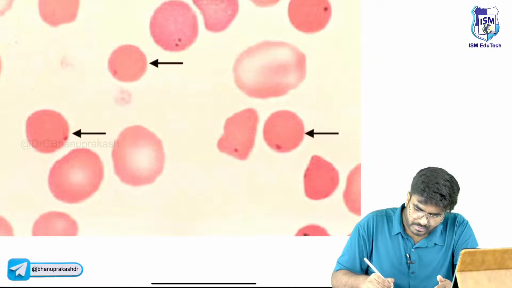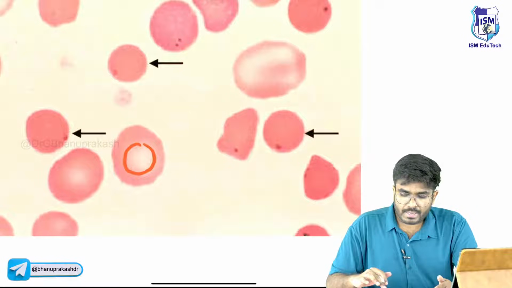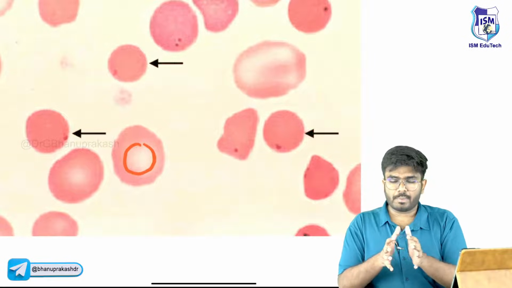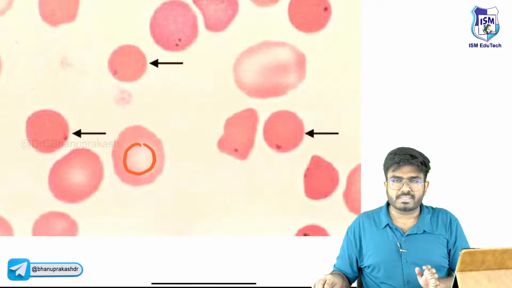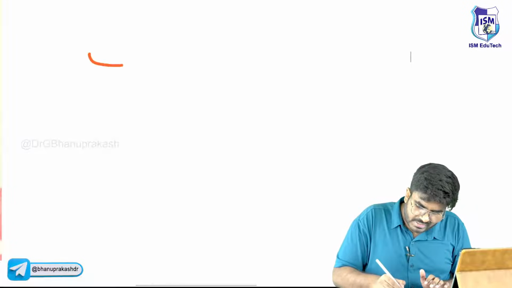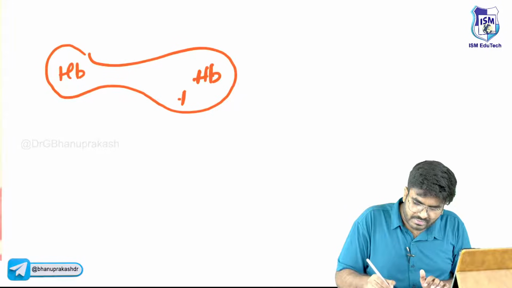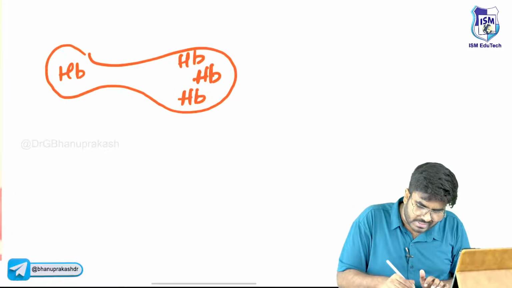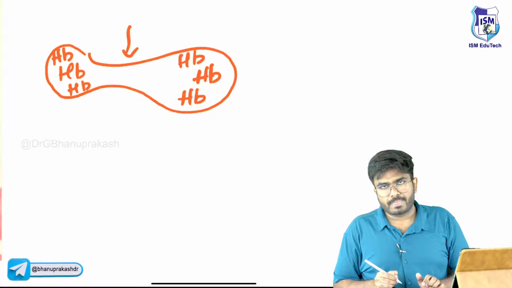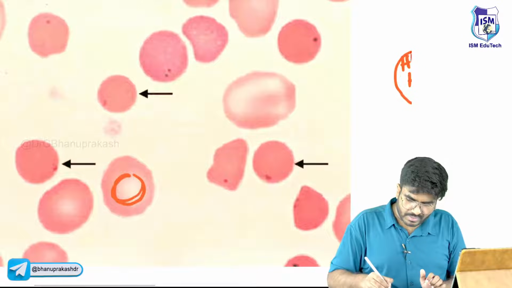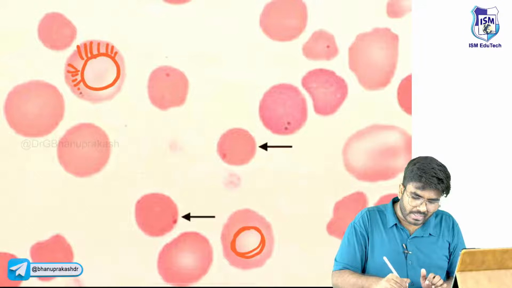In a normal RBC, you will have a central pallor, that white color will be there. Now, as the RBC is losing its membrane, it is becoming round. Actually, let me tell you. If this is a biconcave shaped RBC, the peripheral areas are the place where hemoglobin is concentrated. In the center, the hemoglobin is not there, so in the center you will see that paleness. The periphery is going to be more reddish in color.